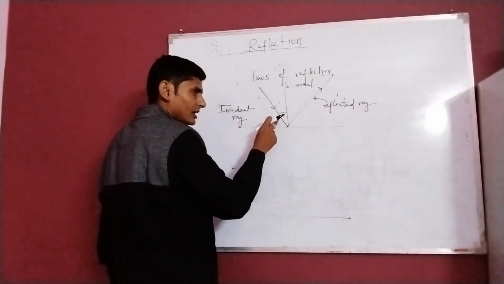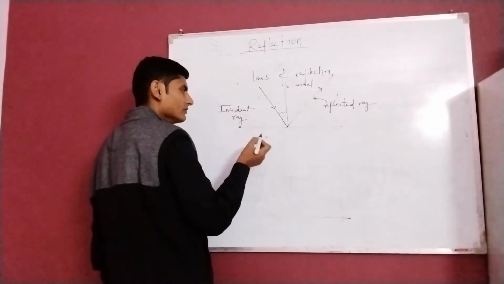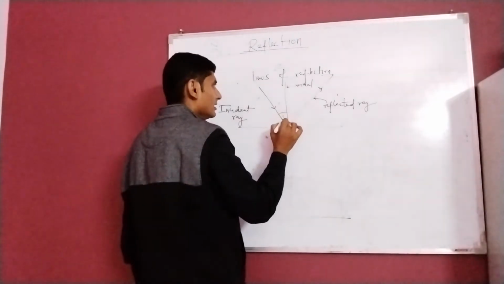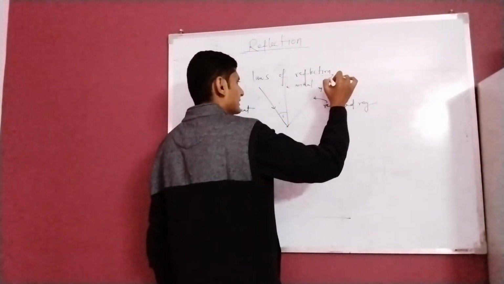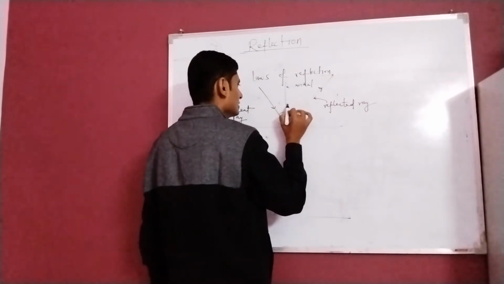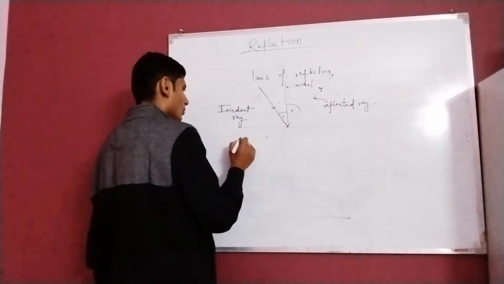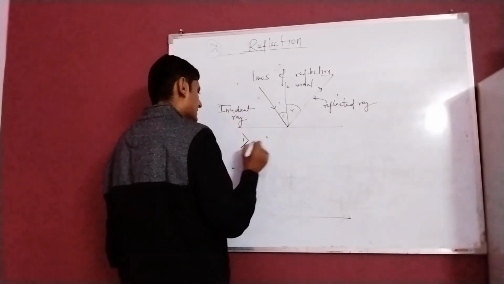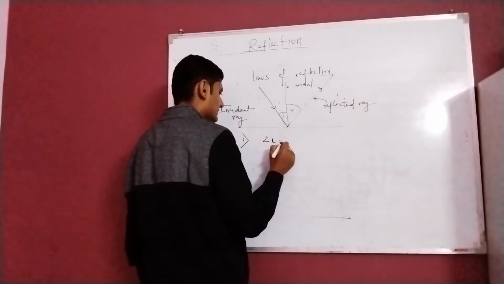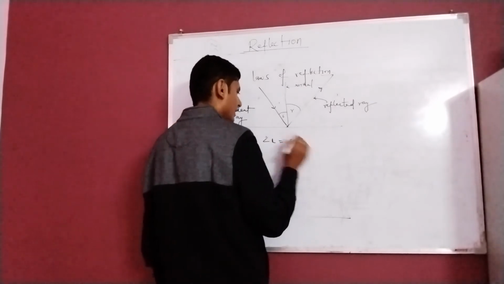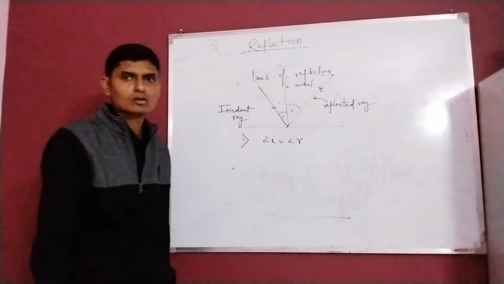I have assigned a small i for angle of incidence, and angle made by the reflected ray with the normal is known as angle of reflection. So laws of reflection state that angle of incidence is equal to angle of reflection. Okay.